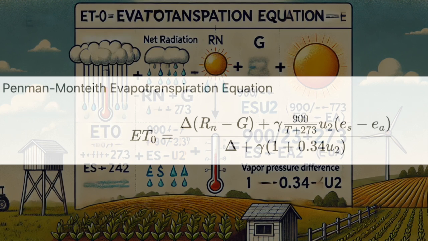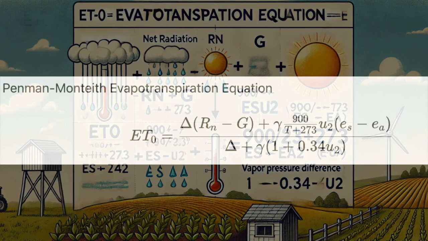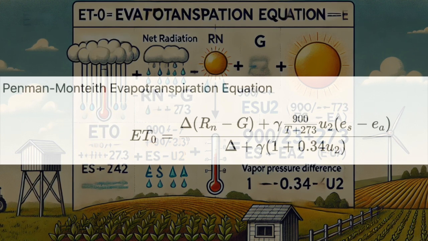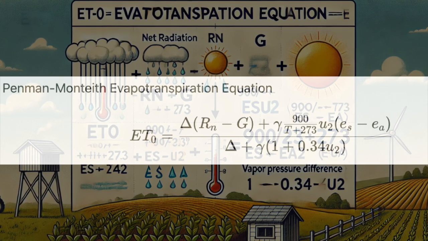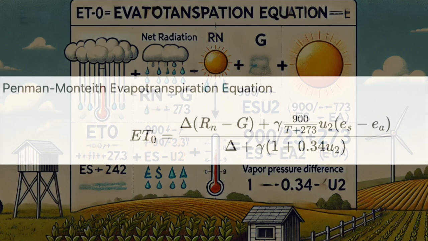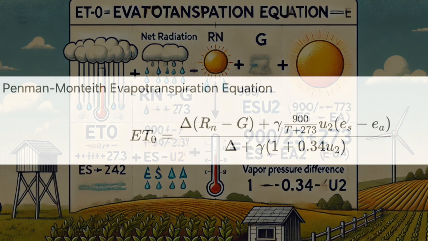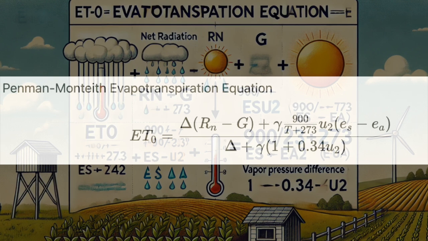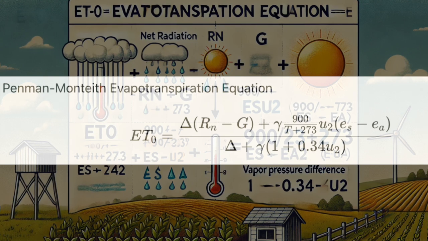Exactly. And on a larger scale, scientists use Penman-Monteith to model those global water cycles. Oh, wow. It helps us understand how climate change is affecting rainfall, droughts, and the overall balance of water on the planet. I mean, it's amazing that one equation can connect something as small as a plant to something as big as the global climate. It really shows the power of science to connect things that seem totally different and help us see how the world works.